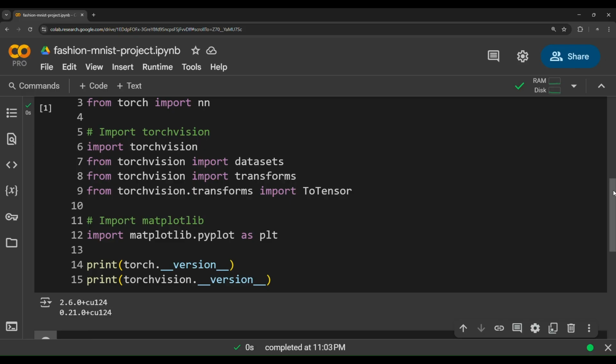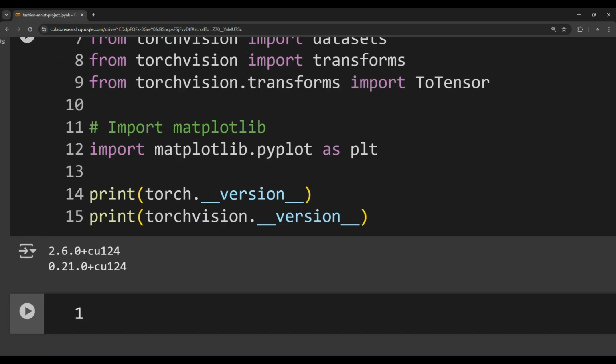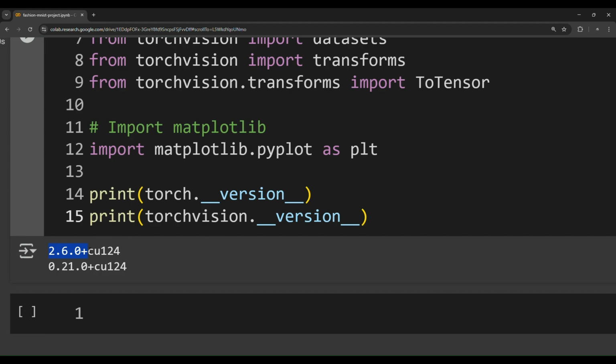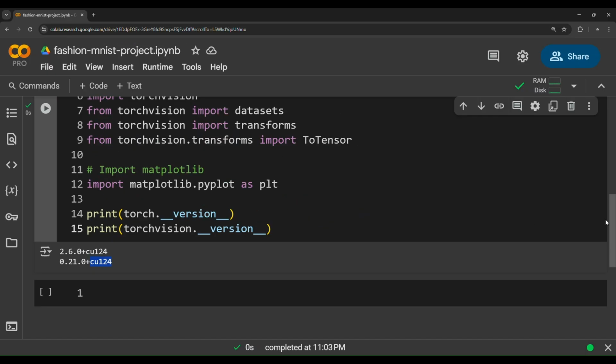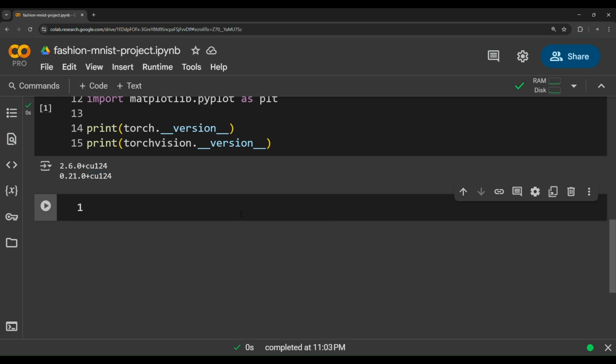Now, if we run this, as we notice here, we have torch 2.6.0 plus CUDA version 12.4. This is the version of PyTorch at the time of recording this video. And then the version of torchvision is 0.21.0 plus CUDA version 12.4. Okay, with that being said, we need to get a dataset to deal with.